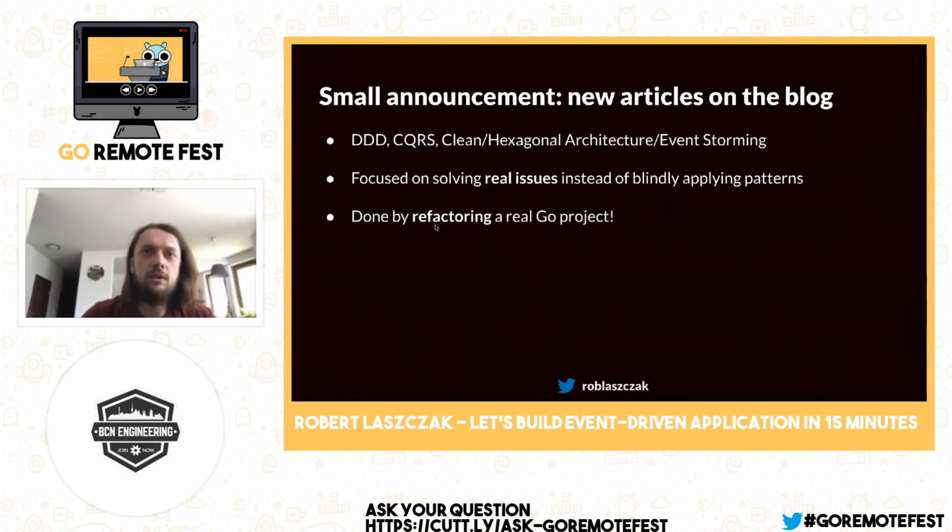And if you like my presentation, in more or less 2 weeks, we'll release some nice series of articles. But it will be not only about event-driven applications, we would like to touch a much wider area. So in general, building, I would name it, business applications. And I think it will be something totally unique in the Go community. So you may ask why. The main idea is to focus on some typical issues that I've seen in multiple Go projects in multiple places. In both cases, these problems are stopping us from building applications efficiently. And what is more important, they are also taking some kind of joy of programming away. Nobody likes to work a lot with some not nice legacy code, so the idea is to try to avoid this.